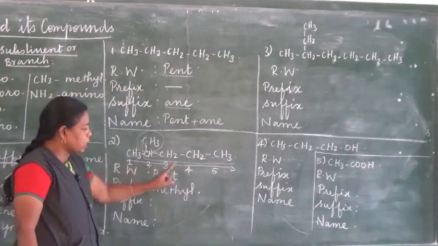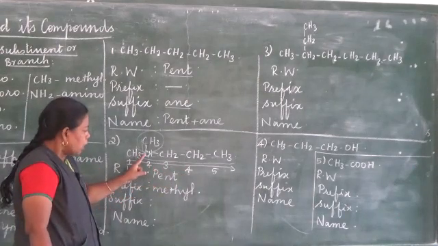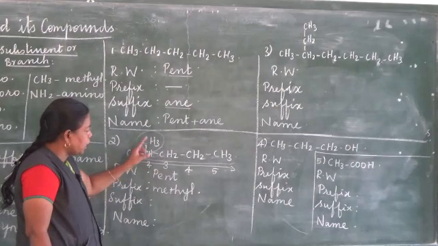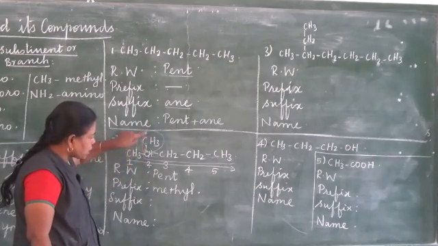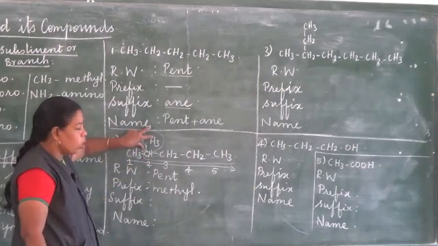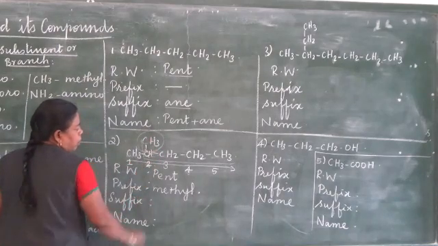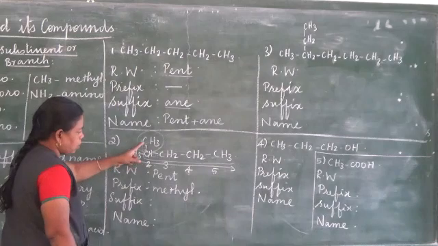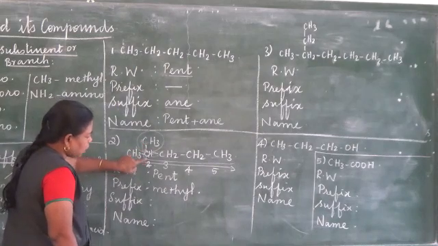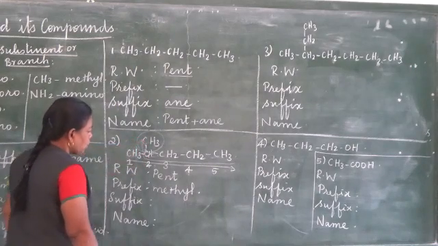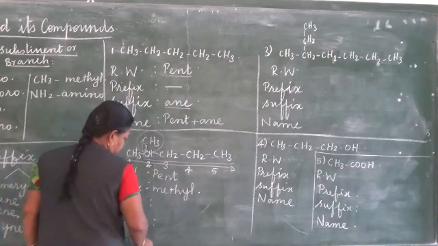Numbering the carbon atoms like this gives the local numbers. Which local number is getting the branch? That we have to look at. The second carbon is getting the branch. That means the substituent is on the second carbon atom, and that also we have to mention.